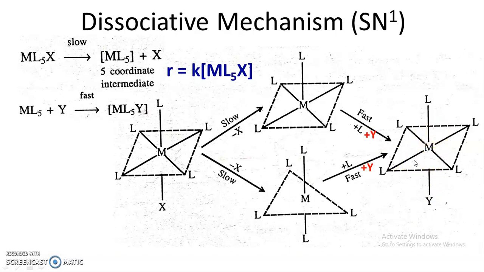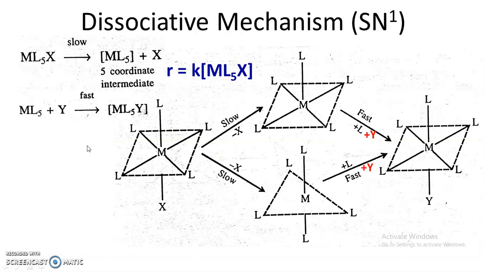Now some of the highlighting points about the dissociative mechanism are: the first step is slow and is the rate determining step, and the rate of reaction is directly proportional to the concentration of one reactant species, that is ML5X, but independent of the concentration of Y. The rate of reaction is independent of the concentration of Y, and therefore this is a unimolecular reaction.